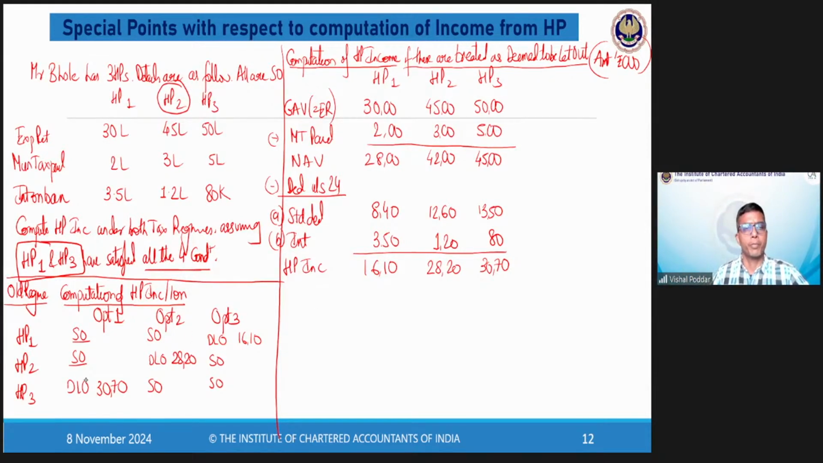Now students, pay attention. Now HP1 and HP3, both are eligible for higher limit. That is for this interest, and for this interest, the limit is up to 2 lakhs. But here, for HP2, the maximum limit is only 30K because HP2 has not satisfied the condition. Now, here I have to consider these two as self-occupied.